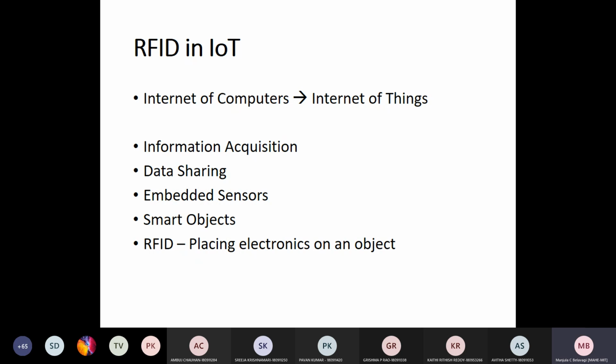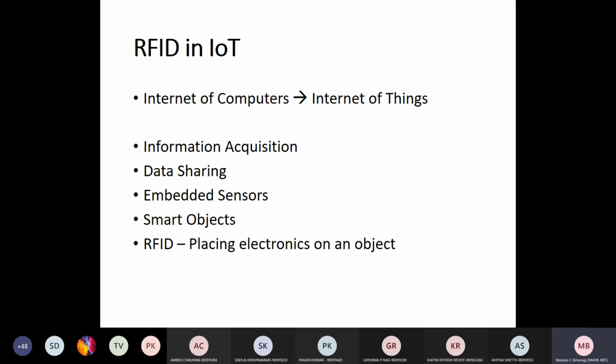These smart objects will sense the data, that is data information acquisition, then share the data with the central processor. In the central processing unit, the data is transferred there, and the actual data analysis is going to happen.